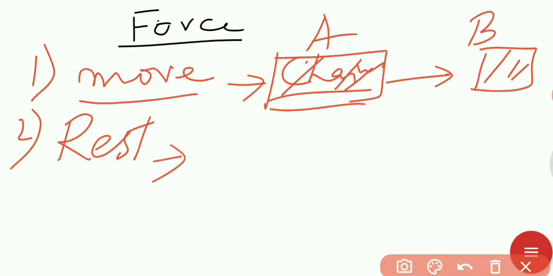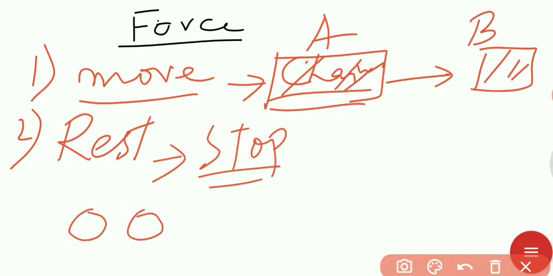stop a moving object. For example, this object, the ball, is coming towards us in that direction. We can stop it by applying a force.